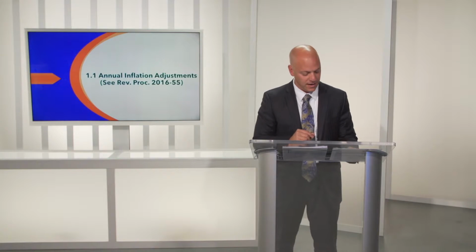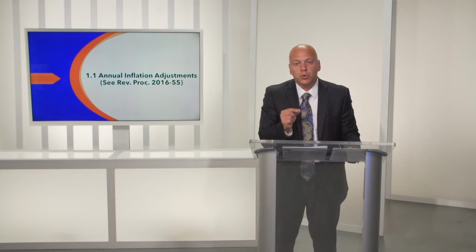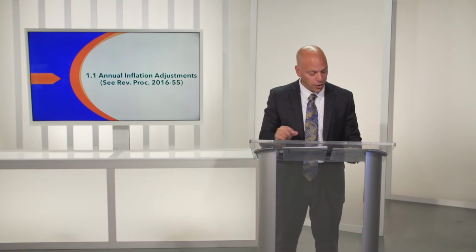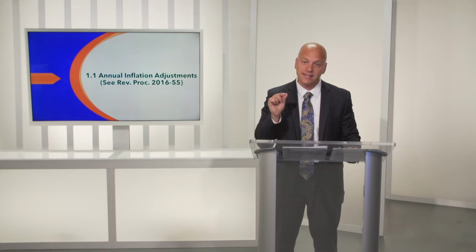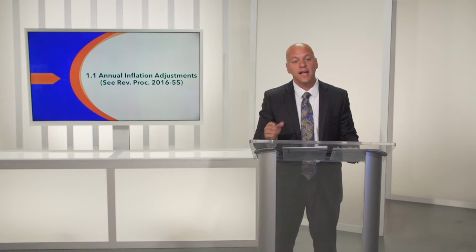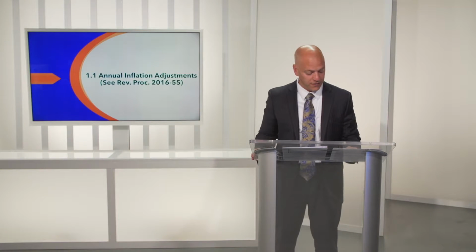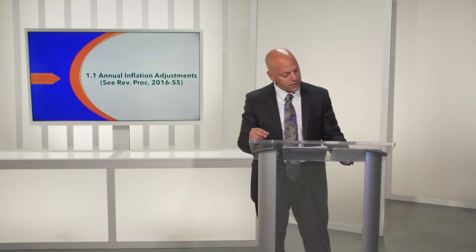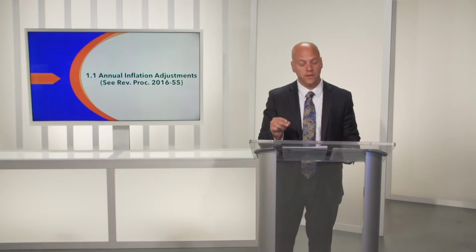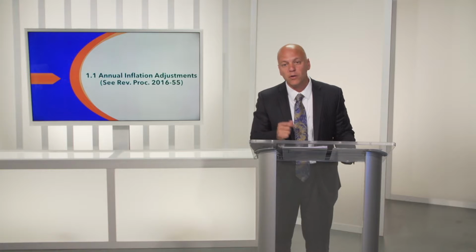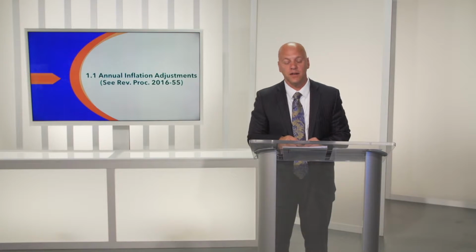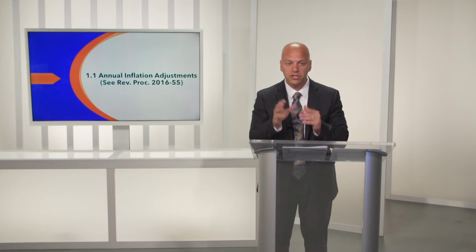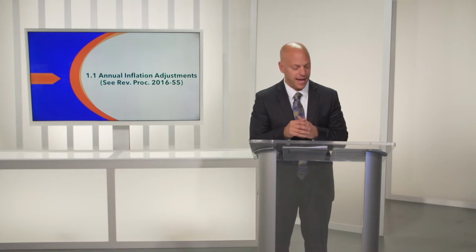But let's take a look at what it means. For taxable years beginning in 2017, the amount which is used to reduce the net unearned income reported on a child's return that is subject to the kiddie tax is $1,050. The child's gross income for the year must be more than $150, but less than $10,500. And that's your bracket for the kiddie tax.